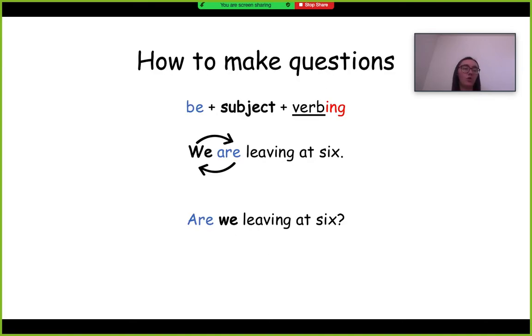Now, the last thing we're going to go over is how to make questions in present progressive tense. So this one is super easy. All you have to do is flip the subject and the form of be. So if you say are or am or is, you just flip them with the subject. So for example, if we said we are leaving at 6, to change it, we just say, are we leaving at 6? So you just put the are in front of the we, and you put the we where the are is. Are we leaving at 6? And you made it a question.